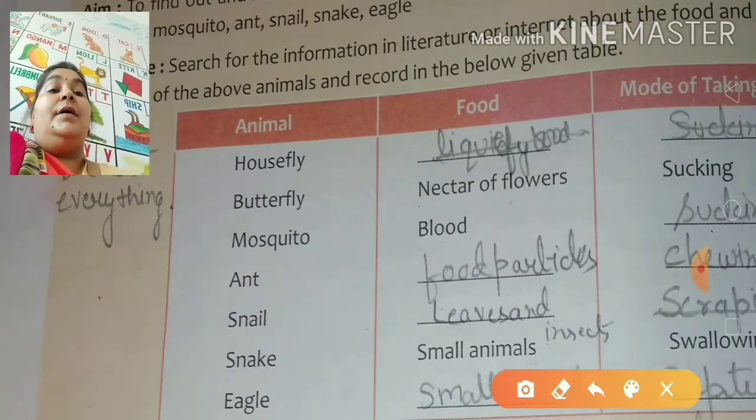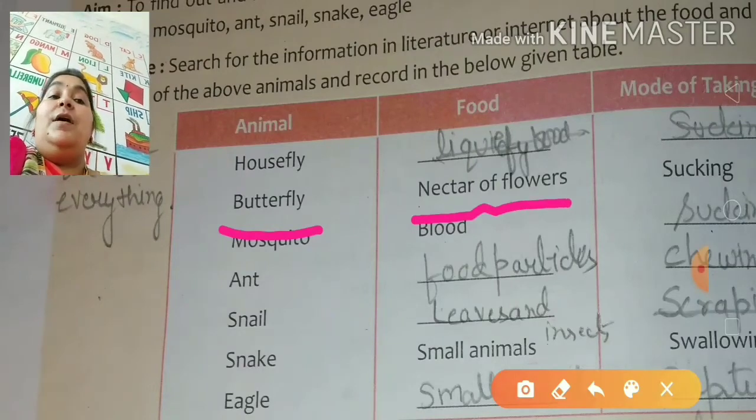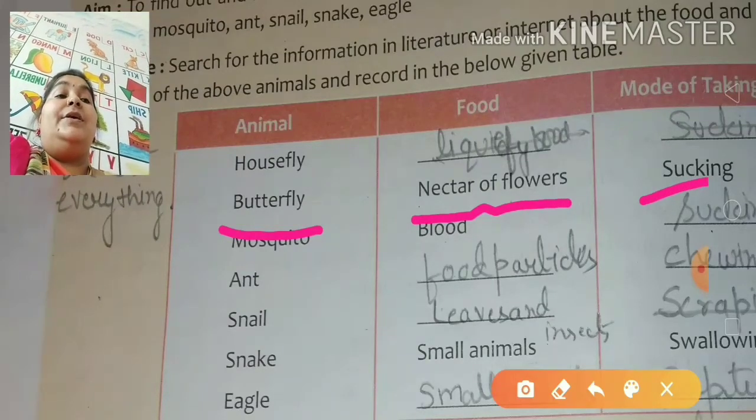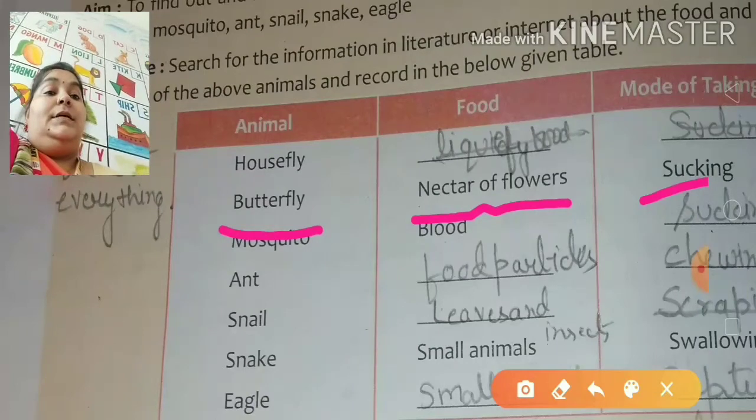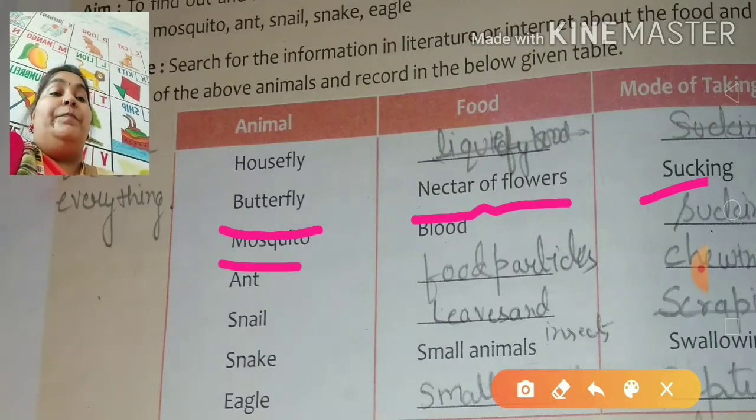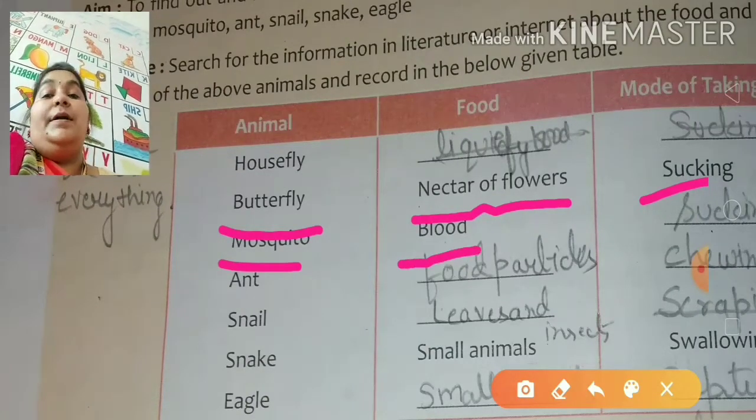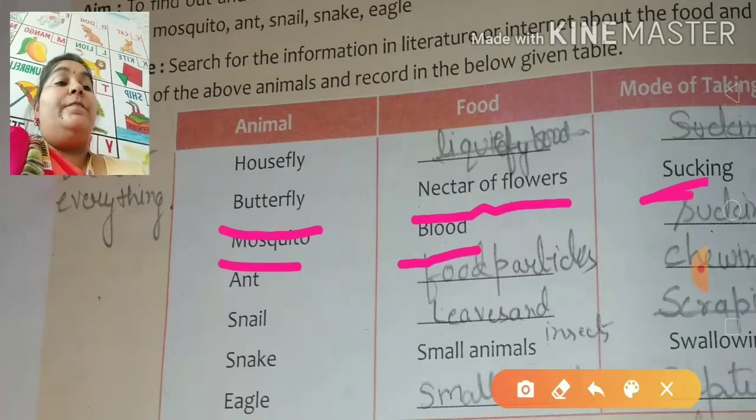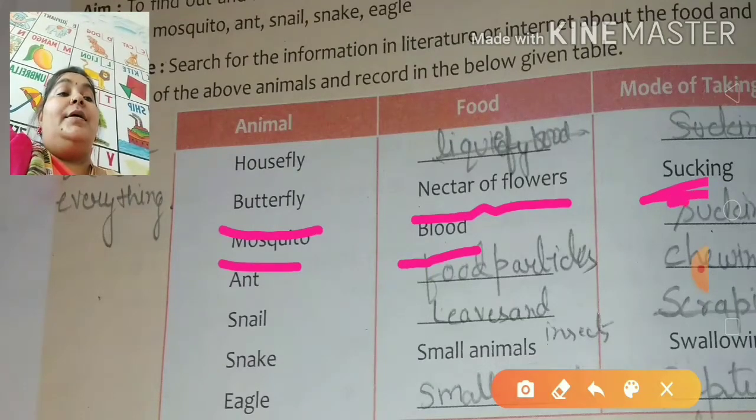Second number is butterfly. It's already filled up. That is the nectar of flowers. How? By sucking they take the nectar. Next is mosquito. It sucks blood. You know very well. It will also be sucking, S-U-C-K-I-N-G, sucking.